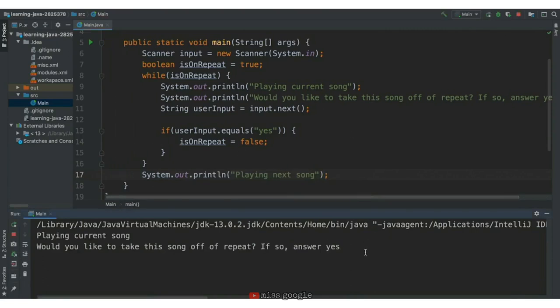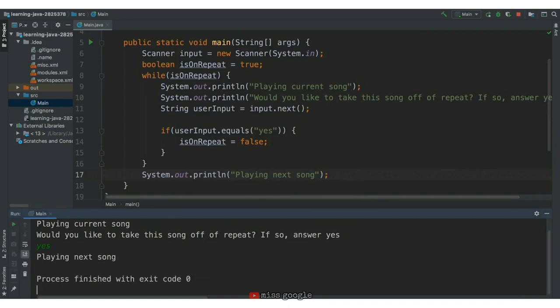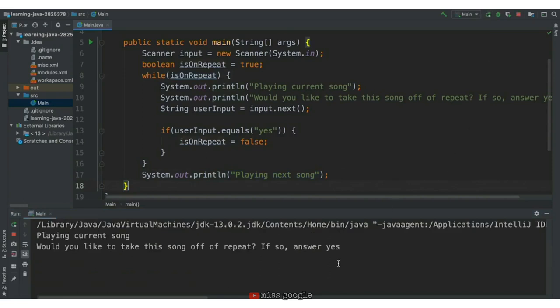Playing current song. Would you like to take the song off of repeat? If so, answer yes. We'll say yes, we want to move on to the next song, and it says playing next song. When we went into the while loop, user input did equal yes, and so is on repeat was set to false. This means on the next check, is on repeat was false, and we proceeded to play the next song. Let's run it again.